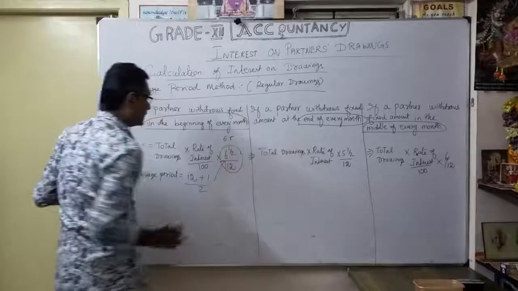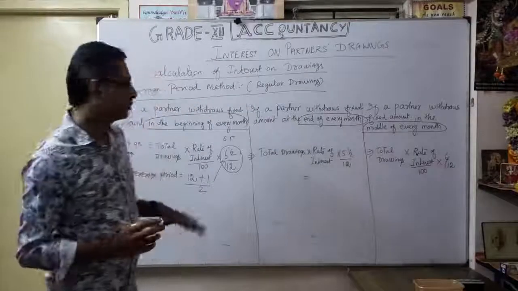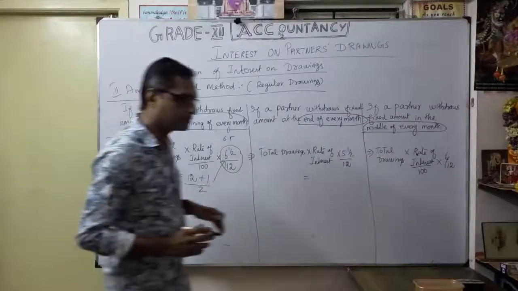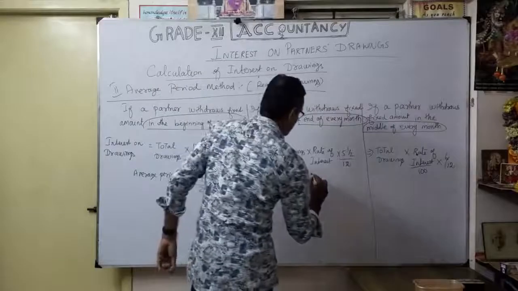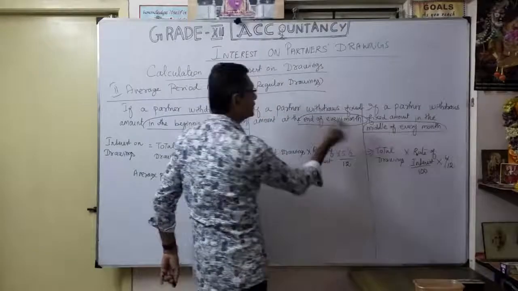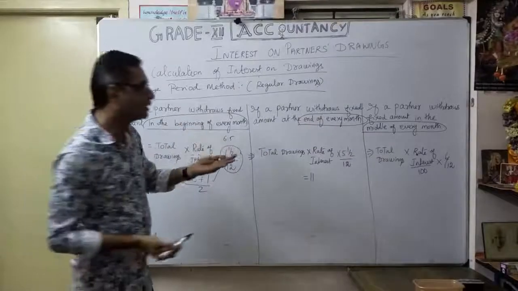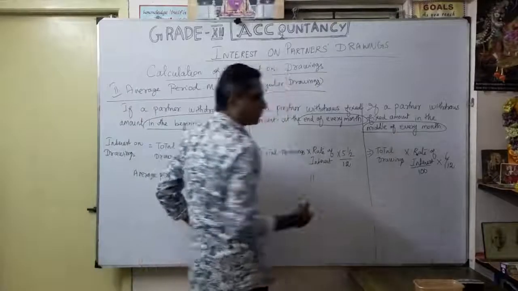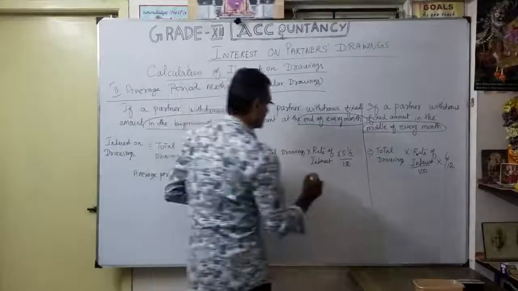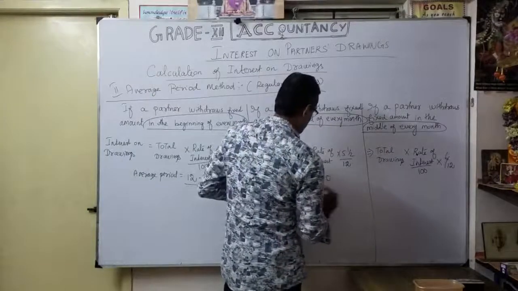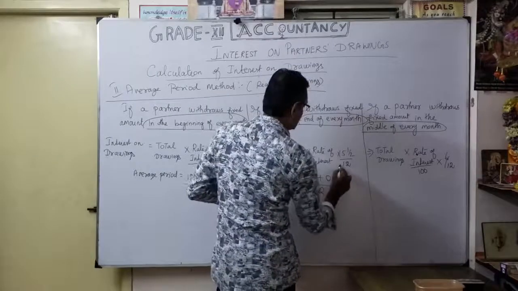Same manner here, end of every month. So months left after first drawing, maybe what? Simple one. Whatever, 11 months left, isn't it? End of every month. So once the particular month ends, you withdraw, the balance months. So the first month drawing. That's the average period: plus end of last drawing 0, divided by 2. So you will get this.